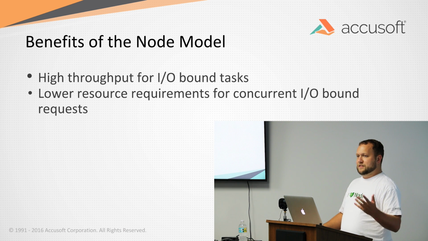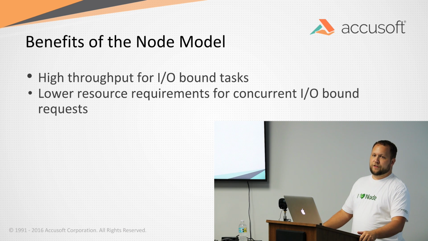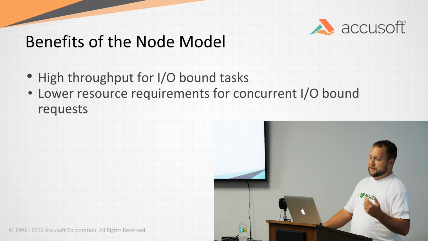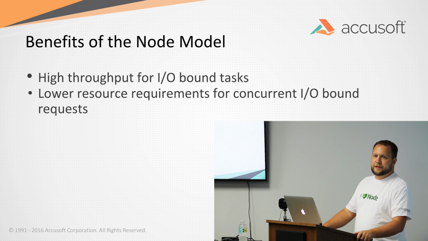In the case of a threaded model, something like Apache or one of the other popular web servers, you're going to spawn a thread for every request that comes in. If you're using mod PHP, if you're using most Java clients, you're spawning a thread to handle a worker request. That has to have some amount of memory assigned to it ahead of time, and it's going to use that for the entirety of the time it's running, even if it's sitting there waiting on I/O and not actively doing work. So if you're using 4 megabytes of memory for each PHP request, and you have 100 requests come in, all of which have to read a file from a disk or make some sort of long-running request, you're going to use that many hundreds of megabytes of memory on your system.